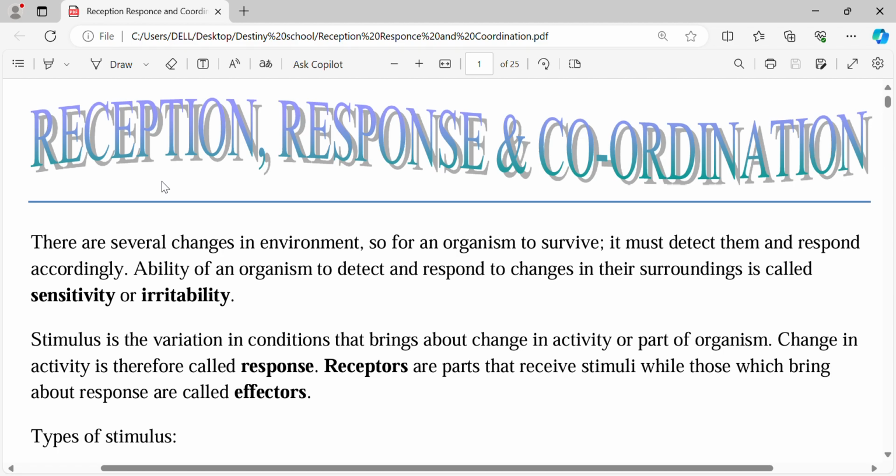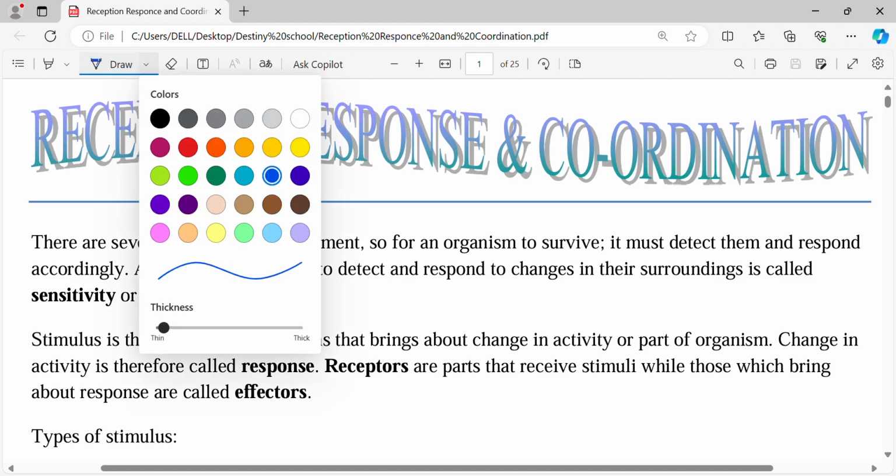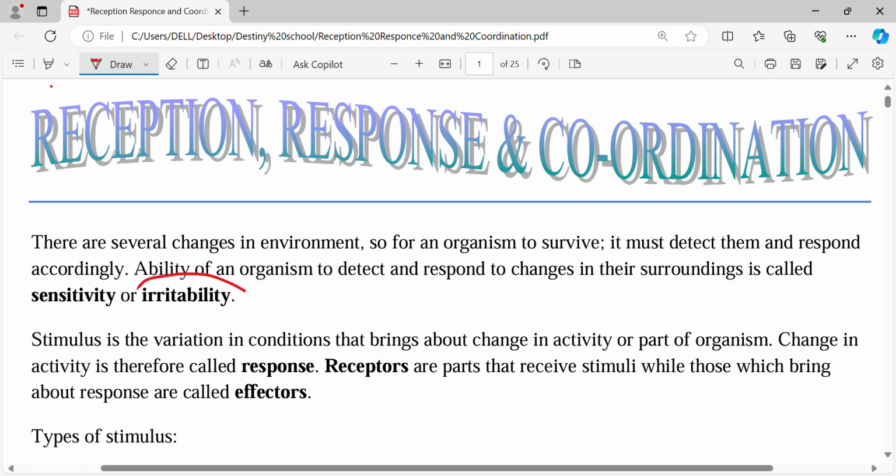Now, this thing is related to living organisms. So if you focus on how we understand this topic, it would be how living organisms are able to receive something called the changes in the environment, which we call the stimuli, and how do they respond to them after receiving those changes in the environment, and how their body coordinates to ensure they give an appropriate response. So that is what we'll be talking about. The very first thing that you need to know in this topic is something called irritability. That is the first thing, the definition of a term called irritability.